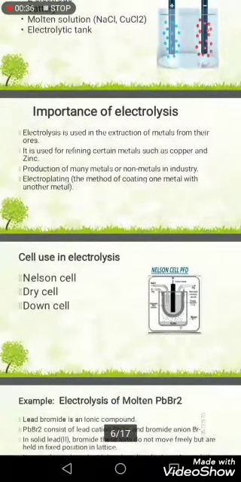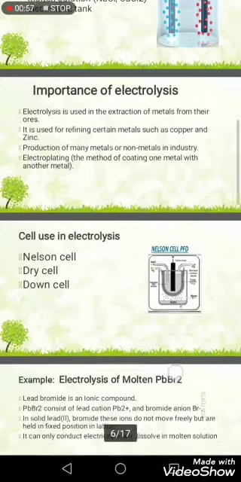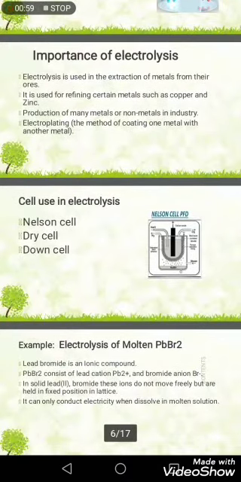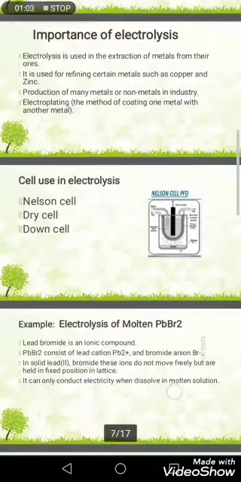Importance of electrolysis: electrolysis is used in the extraction of metals from their ores. It is used for refining certain metals such as copper and zinc. Production of many metals or non-metals in industry. Electroplating: the method of coating one metal with another metal. Cells used in electrolysis: Nelson cell, dry cell, Down cell.